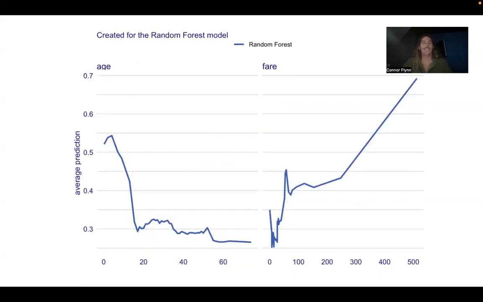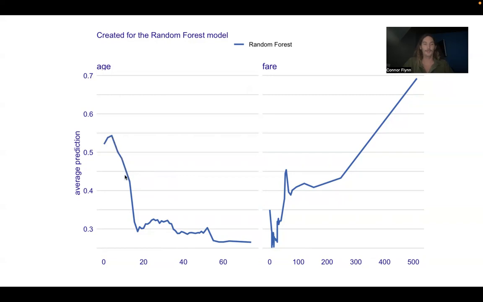And lastly, with the Titanic, we get to see by age and by fare, what did the average prediction of survival look like? So we can see here on this left diagram, when we start with ages that are very young, right, like between 0 and 10 maybe, you have this 55% average chance of survival.